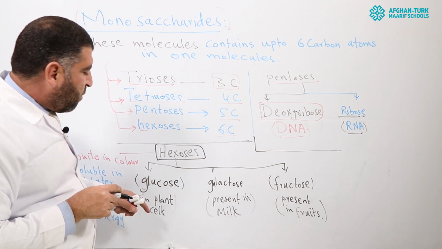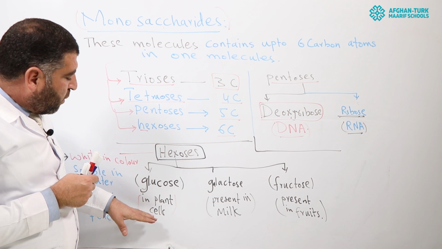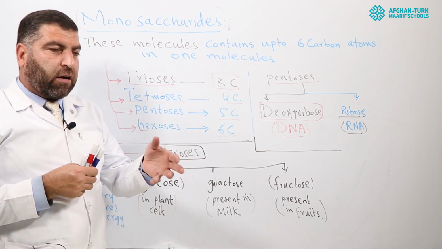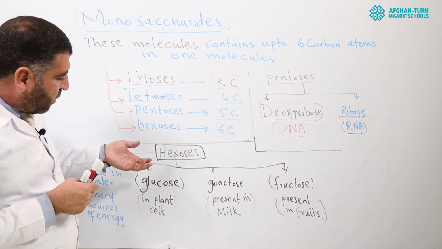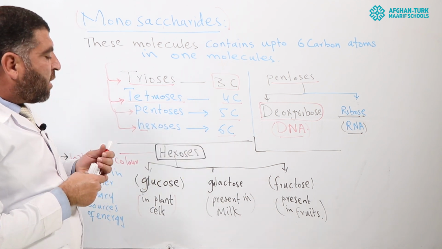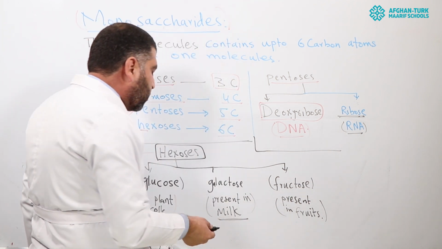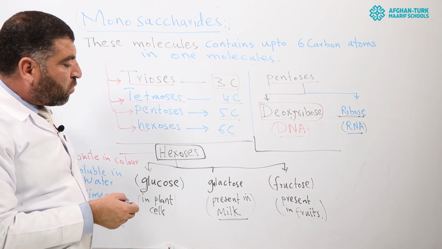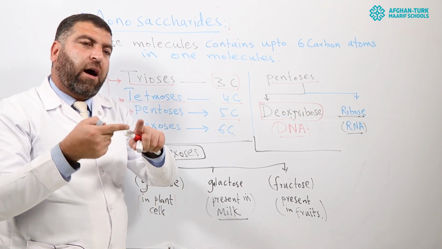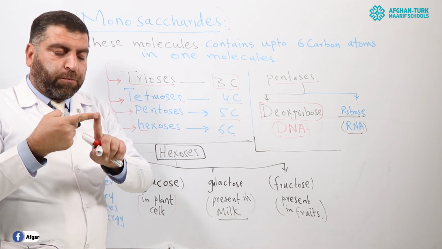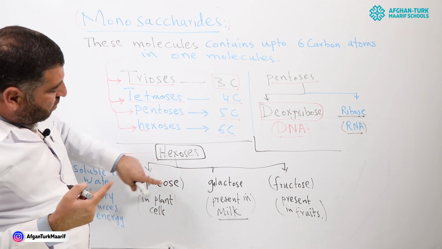Glucose molecule is basically present in all cells of the plants. So inside the plant cells, glucose molecule is present, and the animal may take glucose from plants in the form of vegetable sources. And galactose molecule is basically present inside the composition of milk. Inside the composition of milk, glucose is changed into galactose. So glucose and galactose both are isomers. Isomers have the same molecular formula but different structure, so we can say these are isomers.